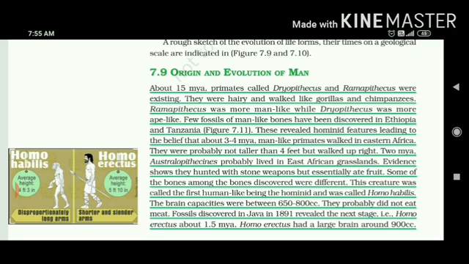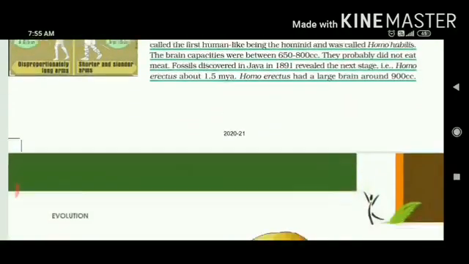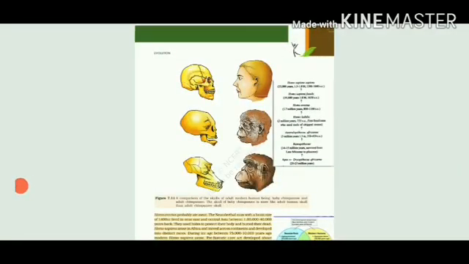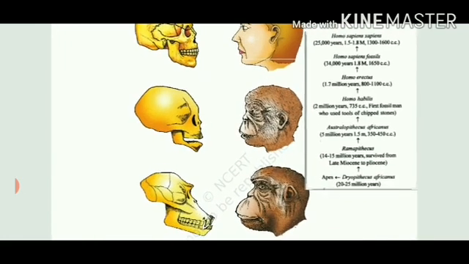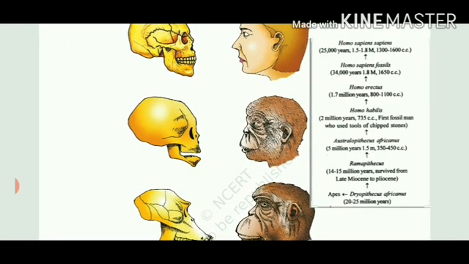They had a good brain capacity, that is 900 cc. You can see this in figure 7.11. They have done a comparison of different skulls of a modern human being, a baby chimpanzee and an adult chimpanzee. So the skull of a baby chimpanzee is more like an adult human skull than adult chimpanzee skulls. This graphical representation gives you a better understanding of how our ancestors,